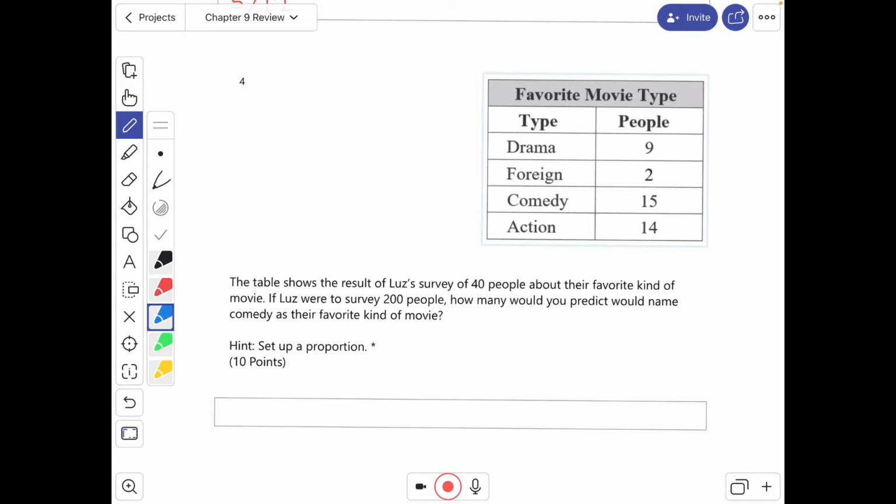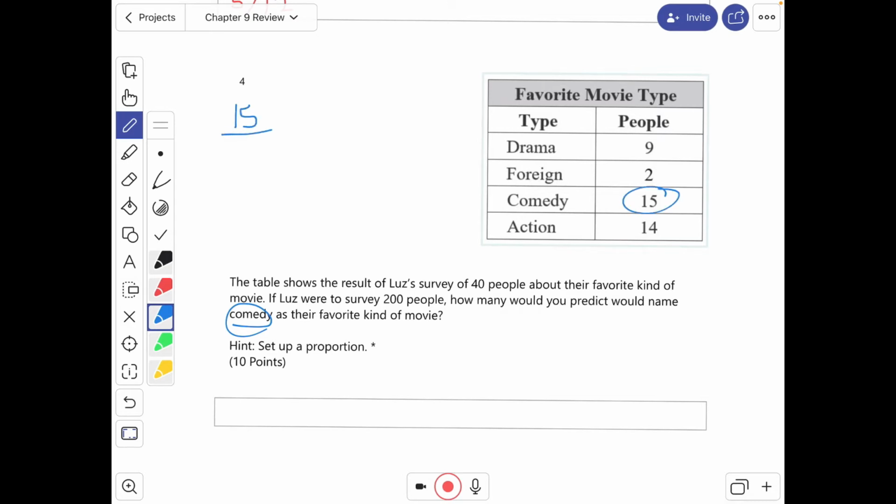Number 4. The table shows the results of Luz's survey of 40 people about their favorite kind of movie. If Luz was to survey 200 people, how many would you predict would name comedy as their favorite kind of movie?